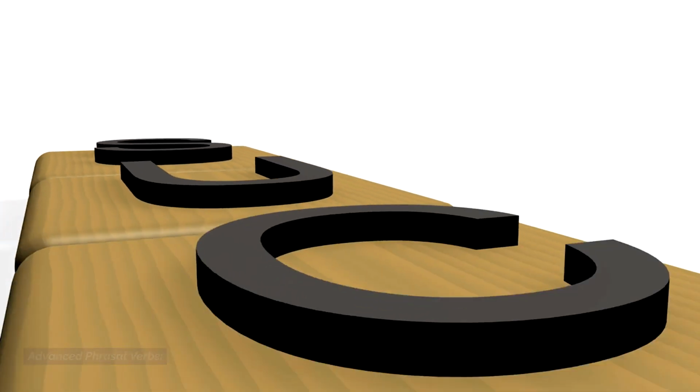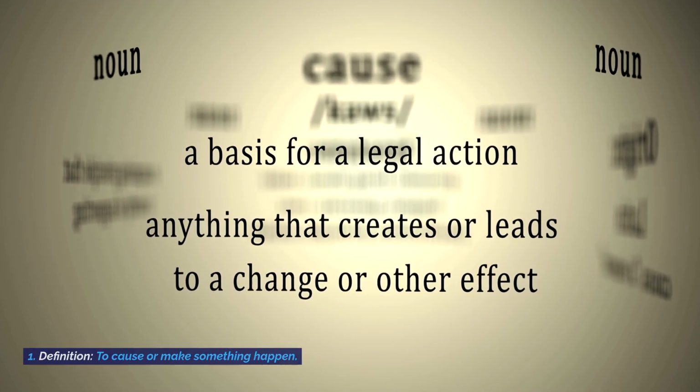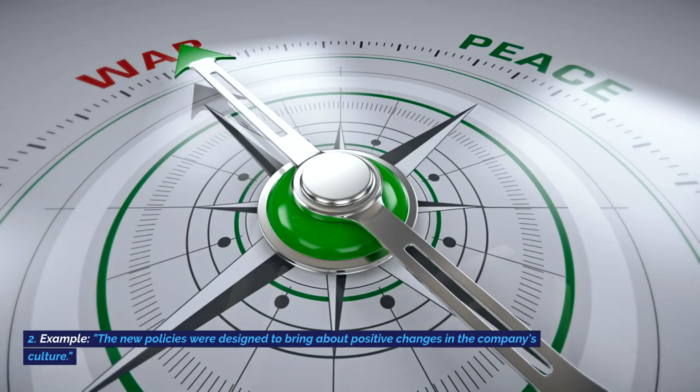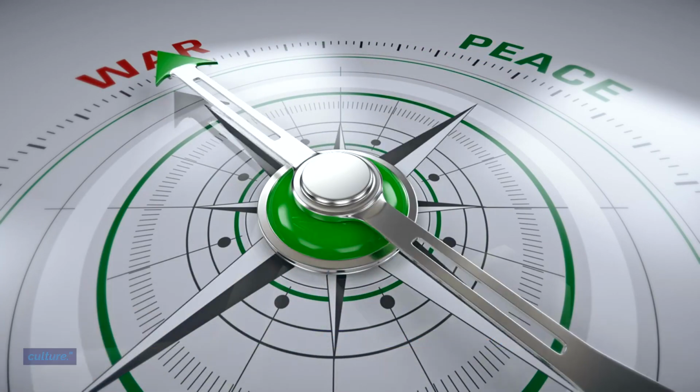Advanced phrasal verbs. Bring about. 1. Definition: to cause or make something happen. 2. Example: the new policies were designed to bring about positive changes in the company's culture.